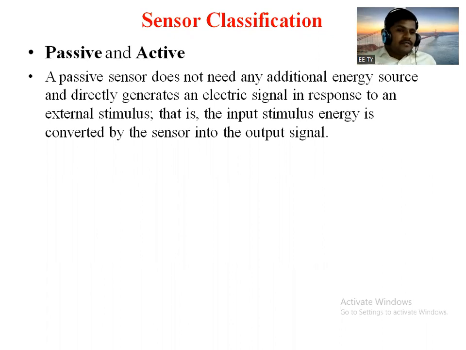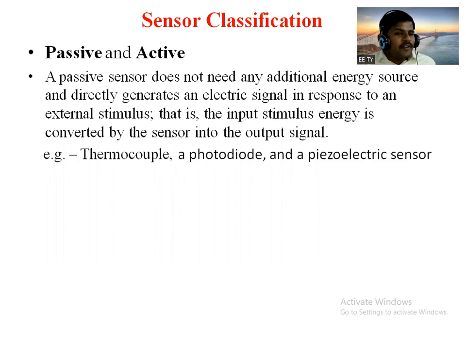So see, in the passive sensor, there is no requirement of additional amount of energy or excitation source to enable its operation. So it will receive that stimulus energy and respond to that stimulus in the form of electric signal. So this is nothing but a passive type of sensor. For example, thermocouple, photodiode, and piezoelectric type of sensor.